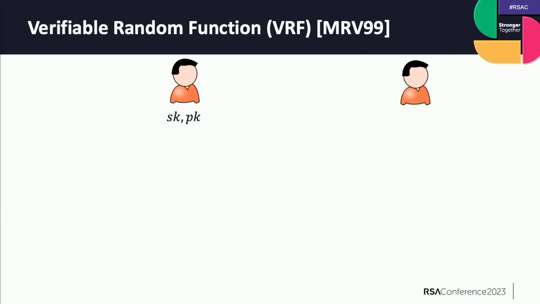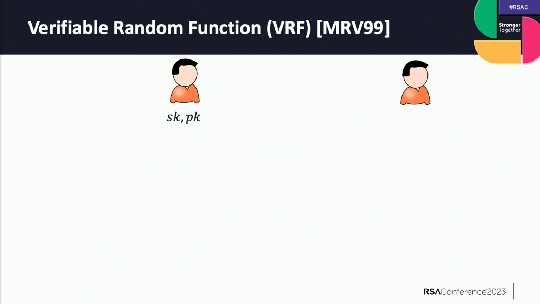ECVRF is a specific scheme of a verifiable random function, or VRF. This is a very old cryptographic primitive first introduced by Micali, Rabin, and Vadhan in 1999. You can view it as a public key version of pseudo-random functions, or PRFs.